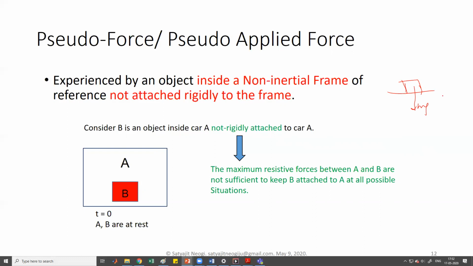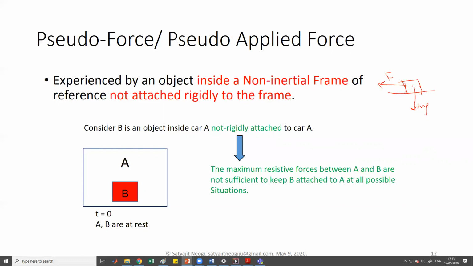Suppose you are inside that bus and you are this object, so your mg is obviously this one, and there is no other force, nobody pushes you or anything like that, but there is a pseudo force you feel whenever the bus accelerates. We'll see this direction will also vary, but whenever we are drawing the free body diagram with respect to the non-inertial frame of reference for any object, we need to draw the pseudo force.